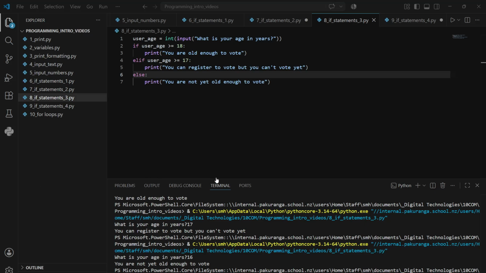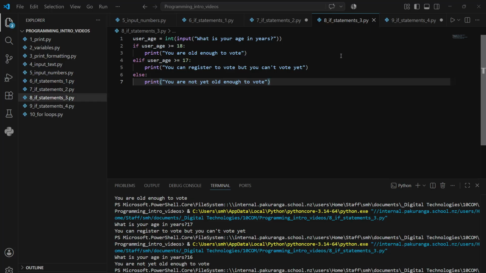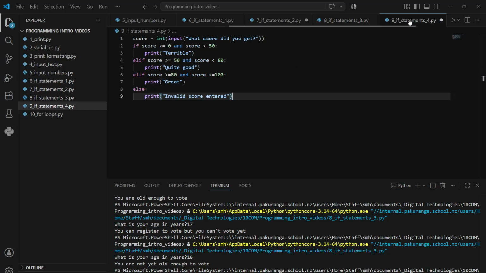In the last video we had this more complicated if statement where we used an if, elif and else and we were asking about ages. Let's go to the next level of complication. These get quite tricky to get right, and I think it's important to see these first and then later on you can write your own statements like this. So what I've done is a score thing.